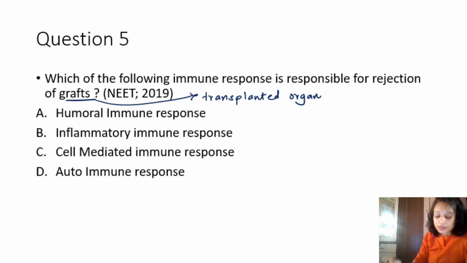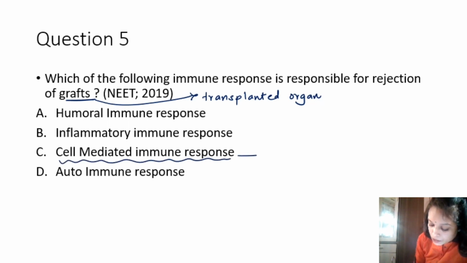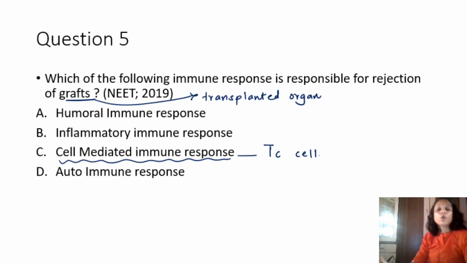Cytotoxic T cell belongs to the cell-mediated immune response. Cell-mediated immune response and humoral immune response are part of adaptive immunity. So what could be the correct option over here? Obviously, with our knowledge, the answer would be C.